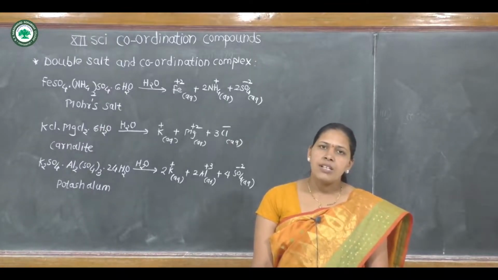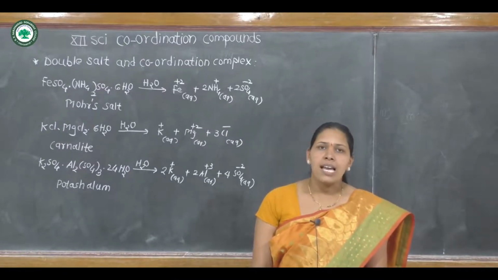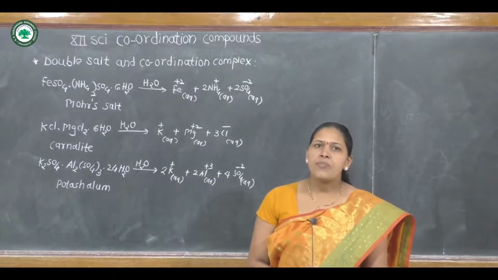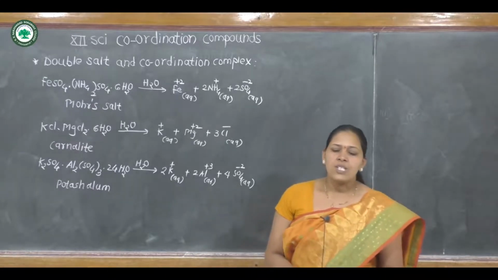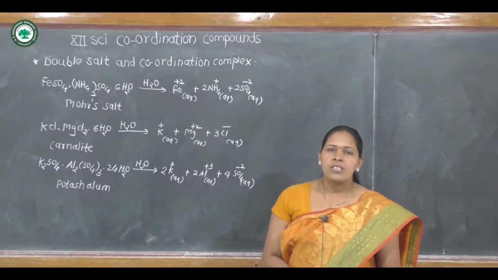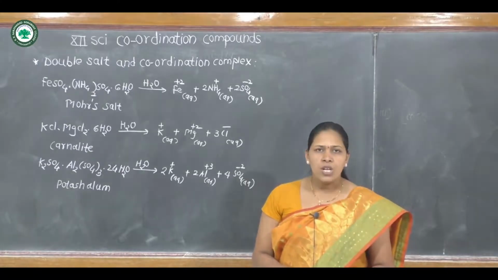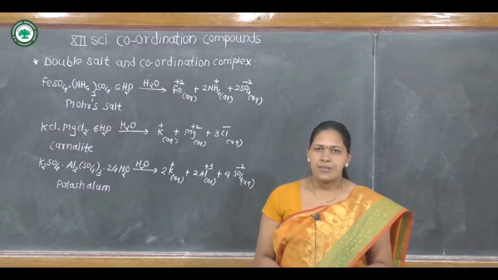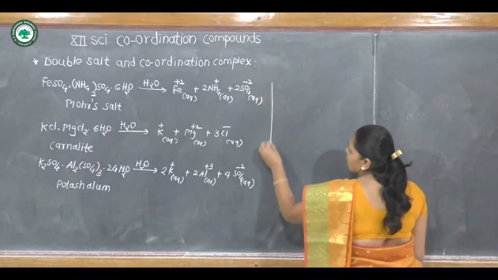That means a double salt does not maintain its identity in aqueous solution, but exactly opposite to a double salt, a coordination complex dissociates in water into only 2 ions. One is the ionizable ion and the second is the coordination entity.